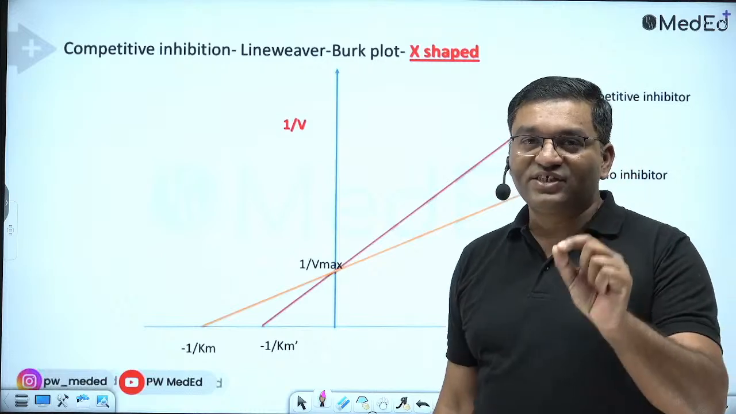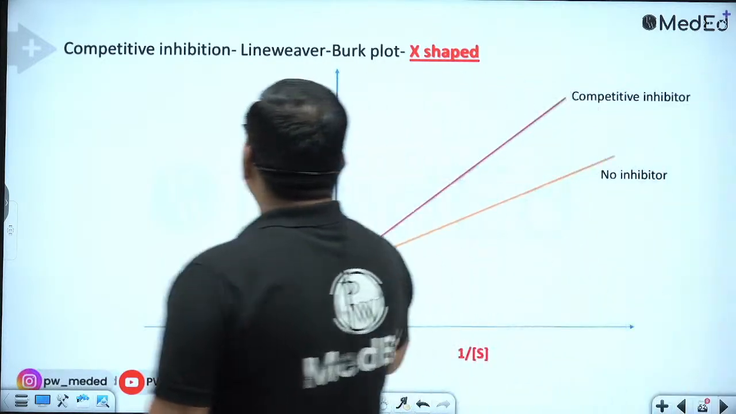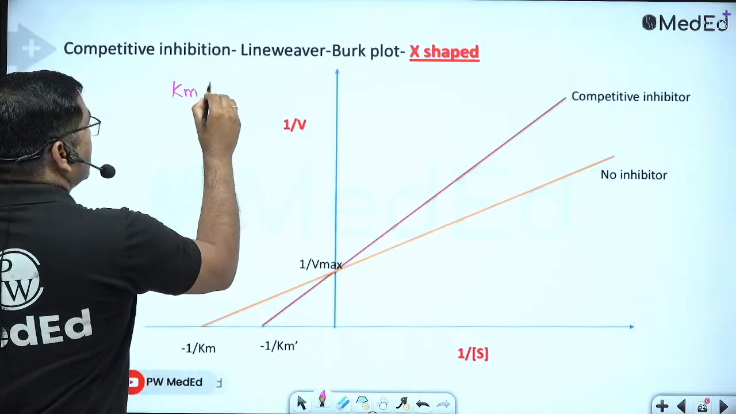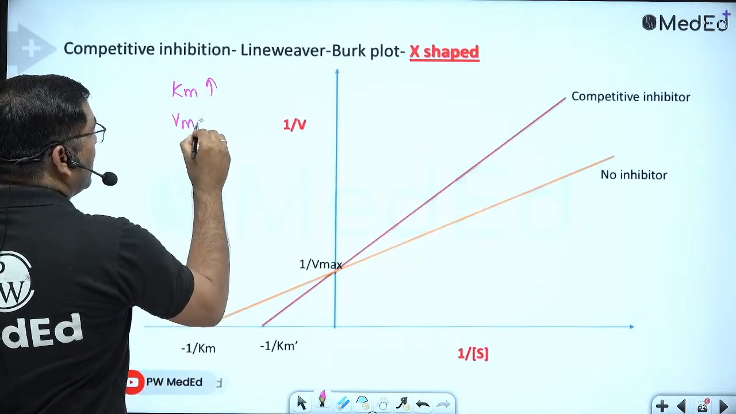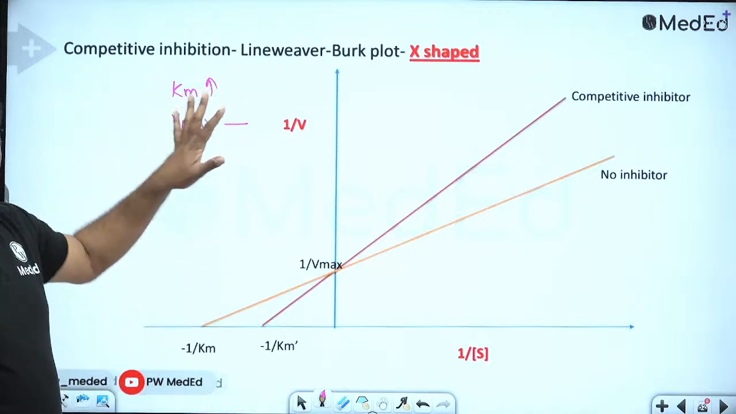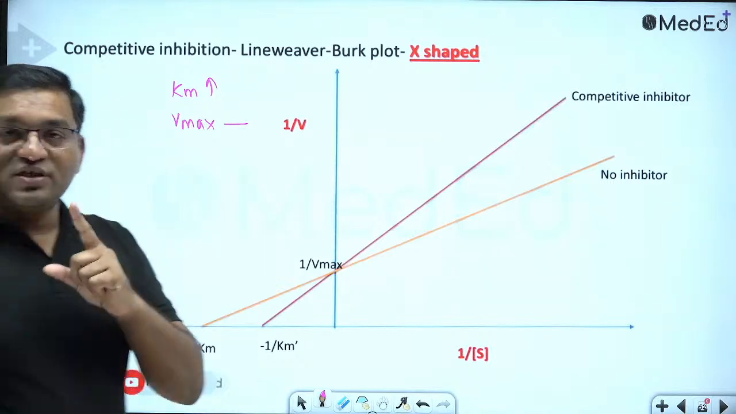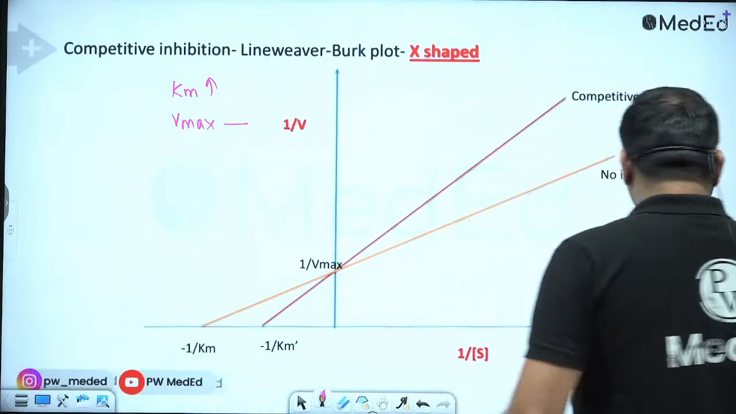This is a graph of competitive inhibition, X-shaped graph. Whenever you see the X-shaped graph, it is a competitive inhibitor. In competitive inhibition, Km increases and Vmax remains unaltered. X-shaped graph, Lineweaver-Burk plot, competitive inhibition. Image-based question.